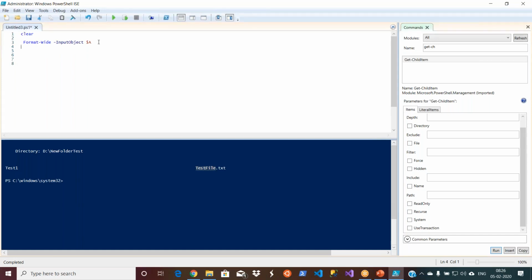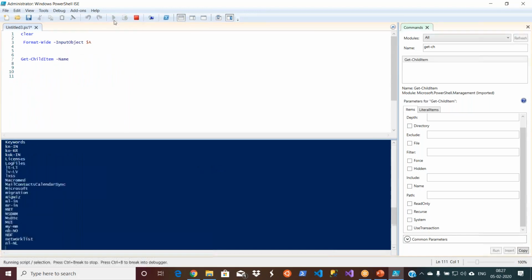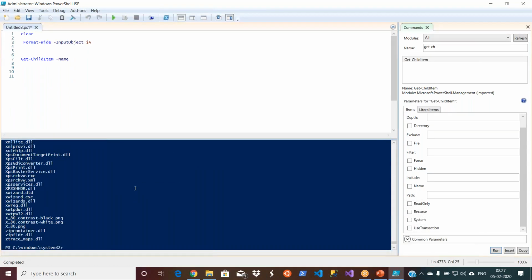Okay. And the other one you can use is to get the names of items in the current directory. Let me delete this one. Delete. Get-ChildItem -Name. I said. Okay. What is this?